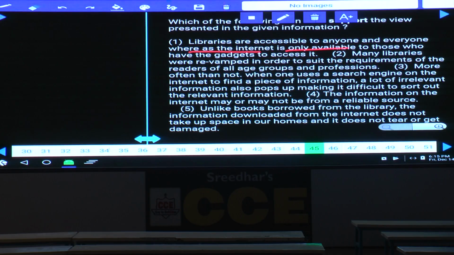Now this is weakening the above argument. It is contradicting the above statement. Many libraries were revamped in order to suit the requirements of the readers of all age groups and professions. Here he is not discussing anything regarding the internet.